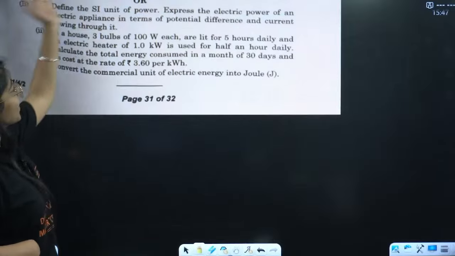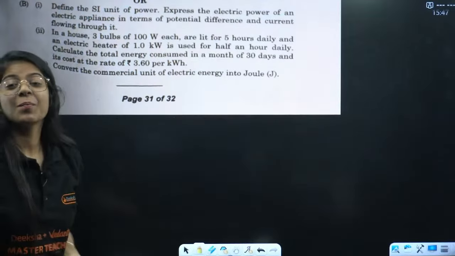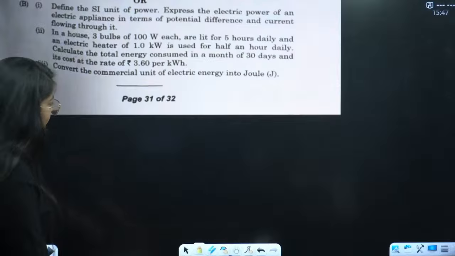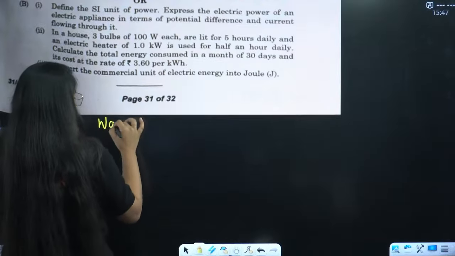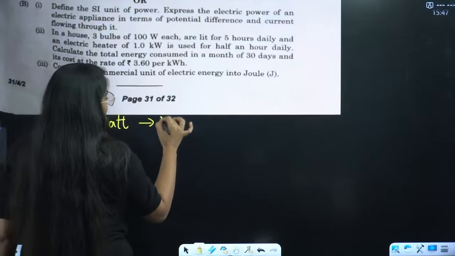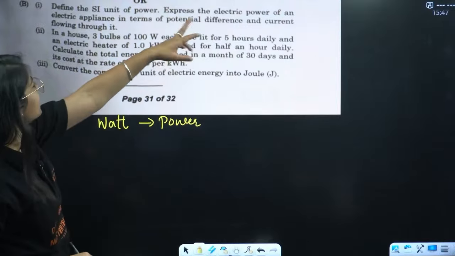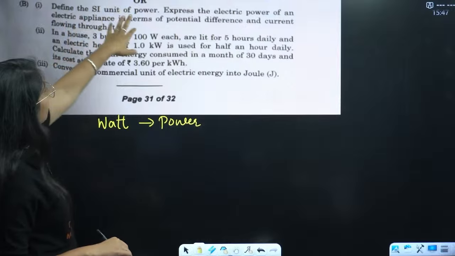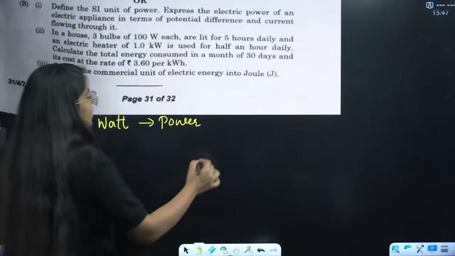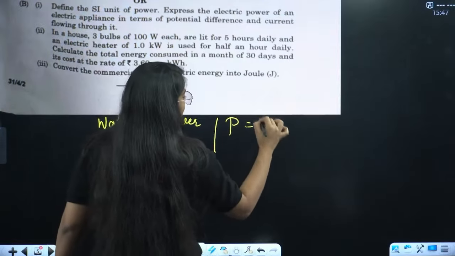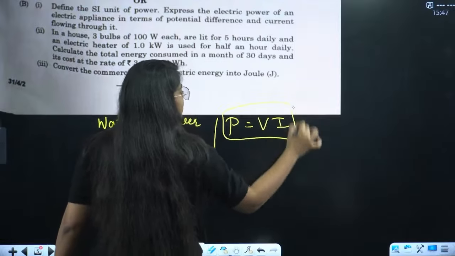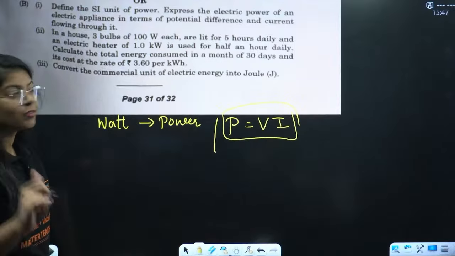Define the SI unit of power. We said power SI unit is watt. So SI unit of power is watt, right? Express the electric power of an electric appliance in terms of potential difference and current. That's the most basic formula. P equals to V into I. That is the formula. You all had to write just this one formula.